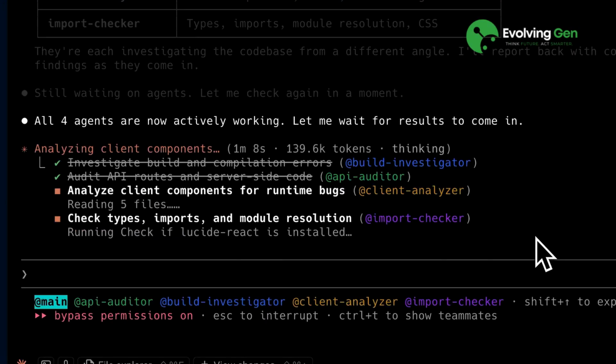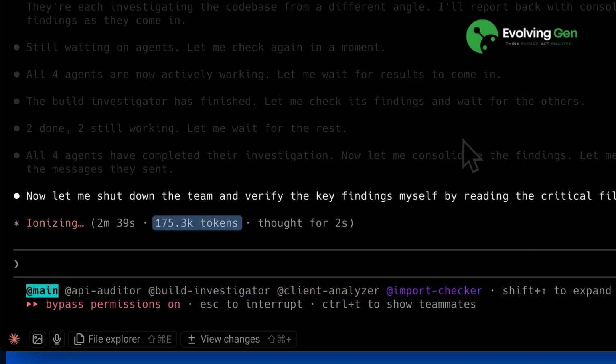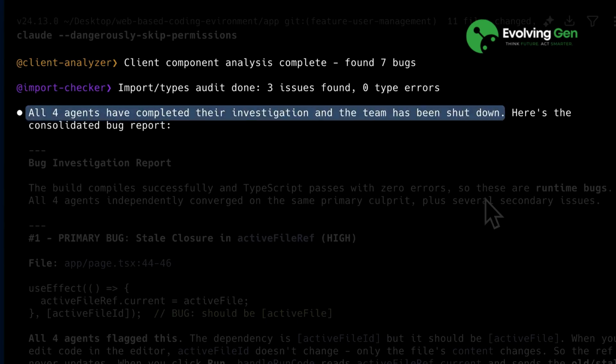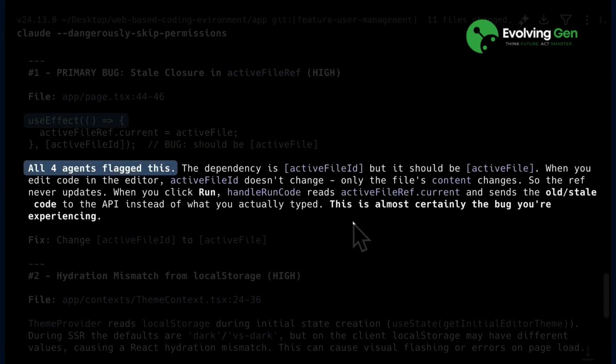One thing to watch out for is that this approach burns a lot of tokens because each agent has its own context window, so we need to be careful about that. Once the agents returned their output and were shut down, the team lead also verified the results by checking itself. All 4 agents converged on the same bug, and they correctly pointed out the issue with a stale closure in the useEffect. This exact part was flagged by all 4 agents.